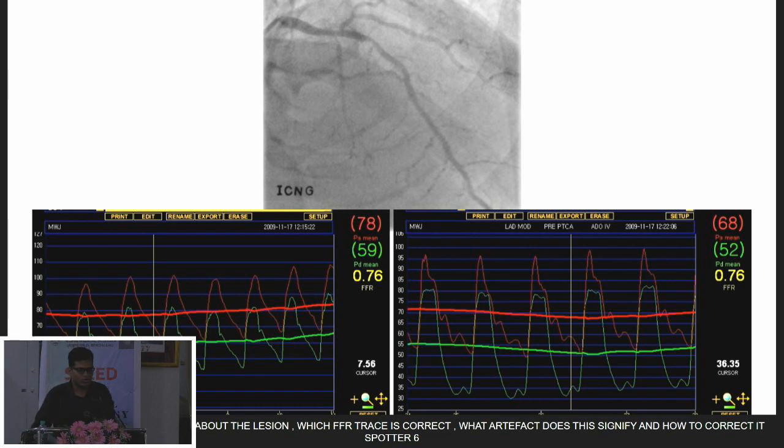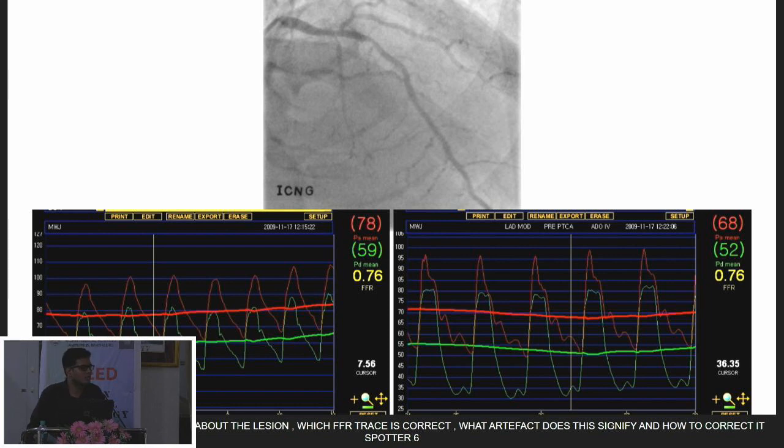And how can you be double sure whether you are having a drift or not? You just pull back the wire to the guide. If it is equalizing, then you are correct. But if it is not equalizing, then you are sure that it is a drift.